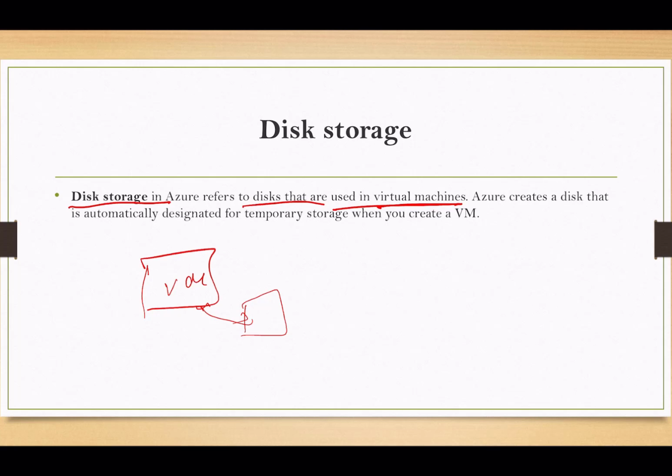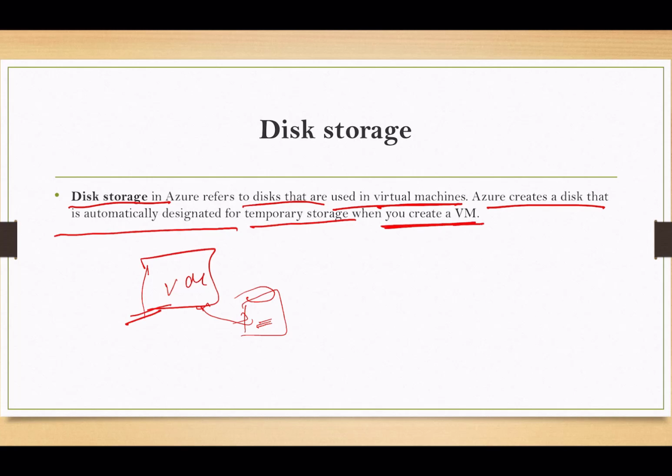So whenever we create a virtual machine, Azure creates a disk designed for temporary storage. That means the data on this particular disk will be lost if there is a maintenance event on this VM.